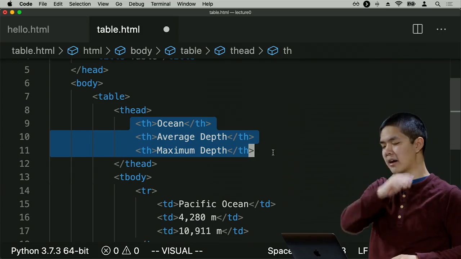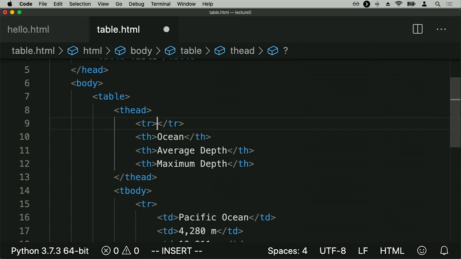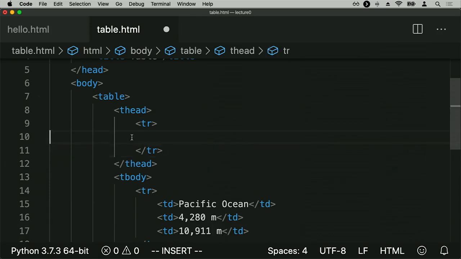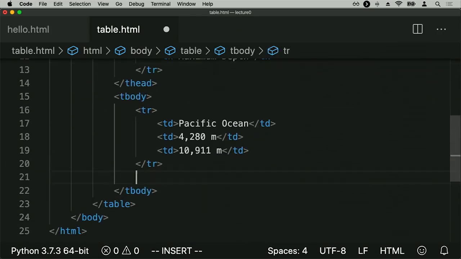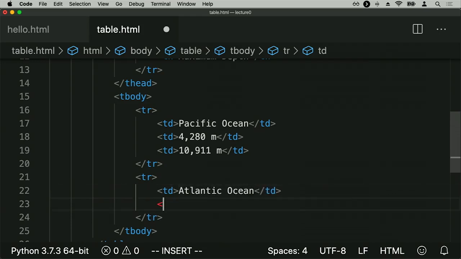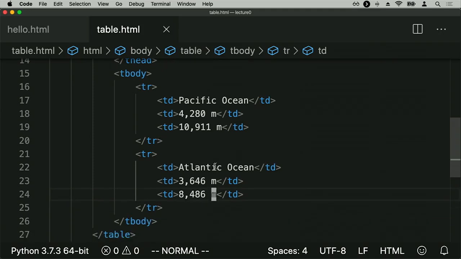And in fact, these three table heads at the top of the page, the ocean, the average depth, and the maximum depth, should actually probably be in a row of their own as well, because the very first part of the table is also a row. So I'll go ahead and add a tr, short for table row, and inside of that tr, put these headings. I'll go ahead and add one more row just so we can see what this looks like, and then we'll take a look at the page and then go back to this code. I'll add the Atlantic Ocean too, which has an average depth of 3,646 meters, as well as a maximum depth of 8,486 meters as well.